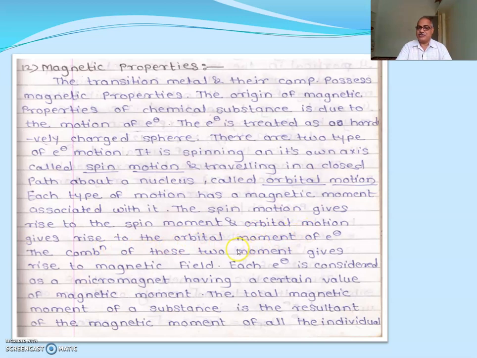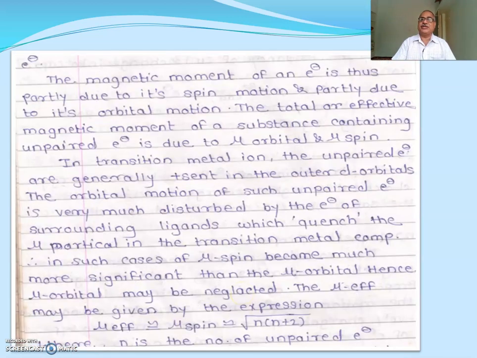The combination of these two moments gives rise to the magnetic field. Each electron is considered as a micromagnet, having a certain value of magnetic moment. The total magnetic moment of the substance is the resultant of the magnetic moments of all individual electrons.